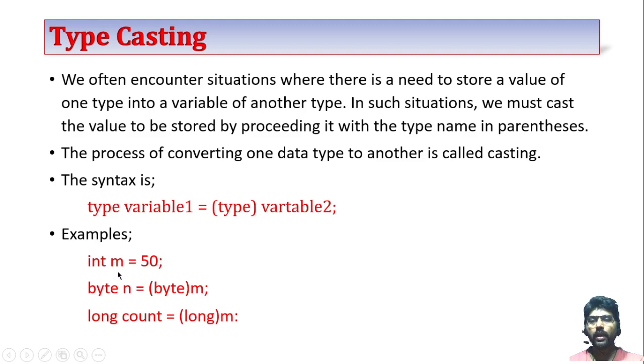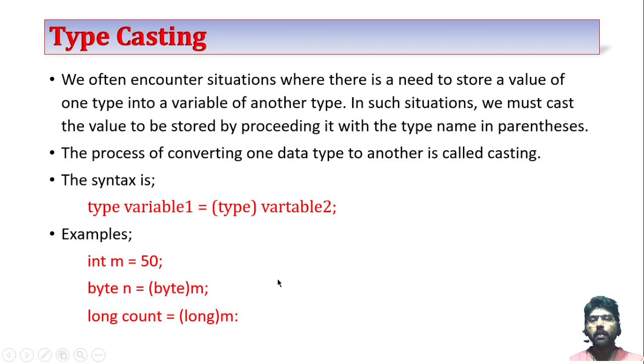Now I have stored one integer data type with value m is equal to 50. Now I have to convert this m integer type to byte type. Here m occupies 4 bytes and this n occupies only a single byte. Okay, now what I have to do, I have to write one typecasting here. Here I have to tell the compiler I am converting the integer type into byte type.